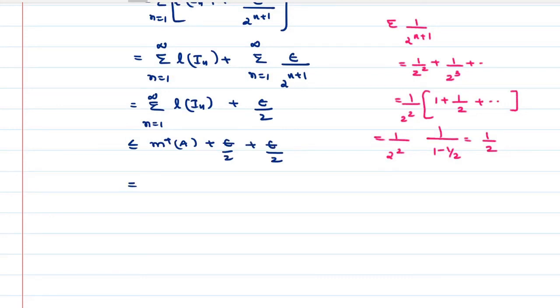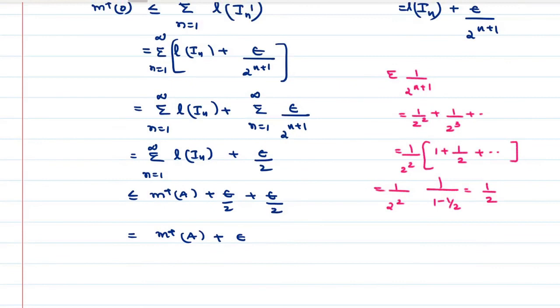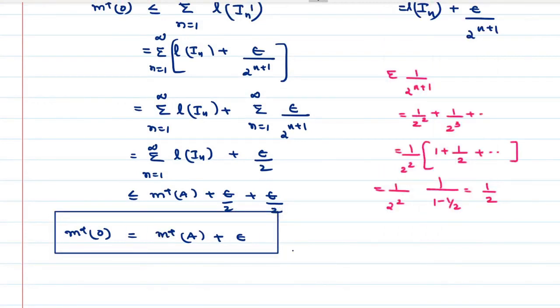Which is equal to m star A plus epsilon. On the left-hand side we have m star O. Now we have got the result: m star O is less than or equal to m star A plus epsilon. This is a very important result. I hope you understand. Thank you for listening.